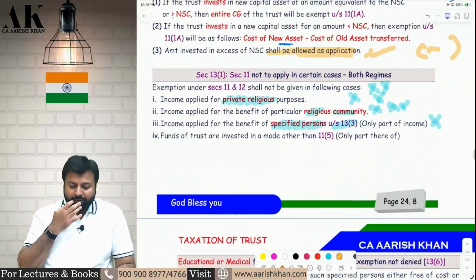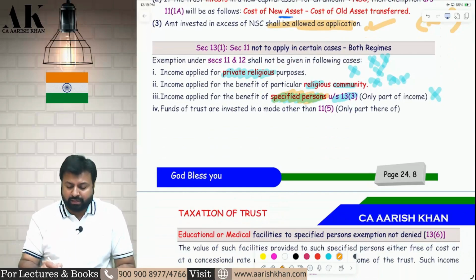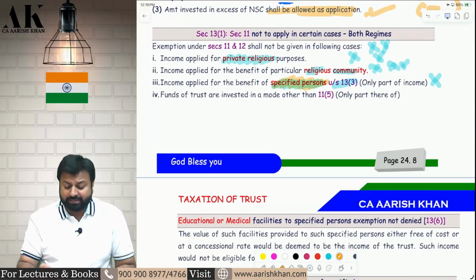Okay. Now, coming to this specified person discussion, I will come to this discussion again. Last but not least, if you invest in a mode other than 11(5), then also your exemption under section 11 and 12 will be gone. You cannot invest in a mode other than 11(5). I hope it is clear to all of you.